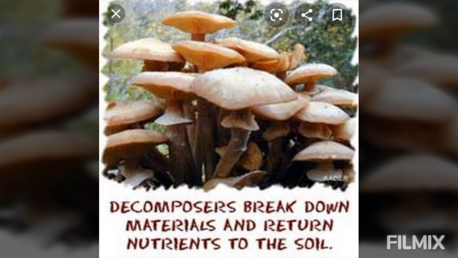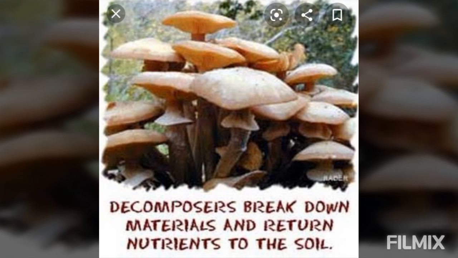Due to the activity of decomposers, the bodies of the plants and animals get reduced to the substances from which they were made. For example, carbohydrates are broken down to carbon dioxide and water, and other substances are broken down to minerals which return to the soil.